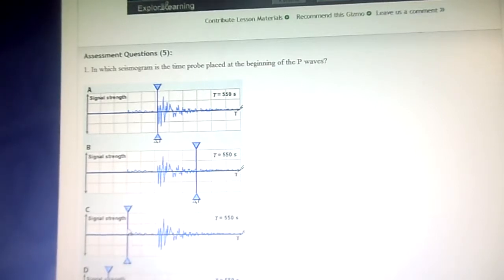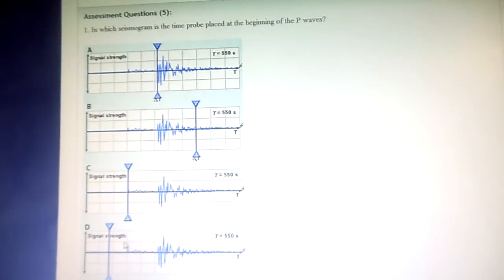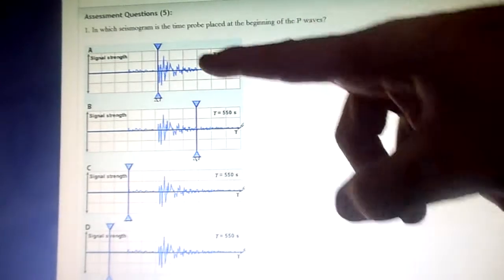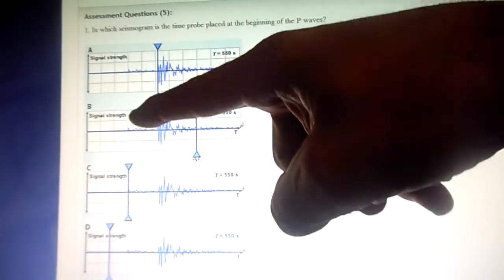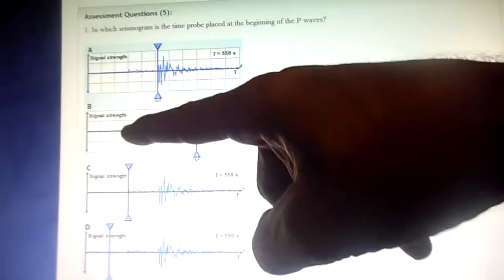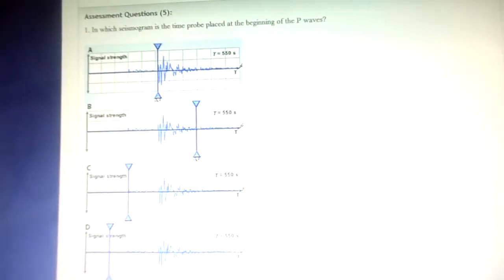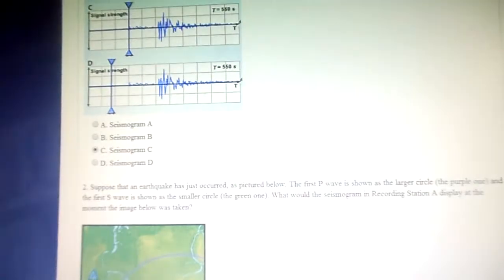That looks like your answer. This looks like the beginning. Yeah. So seismogram C. Good. When looking at this question, I see that they have the same position for the small one. So we just have to see where they decided to put the big one, that big line. That was a nice question.